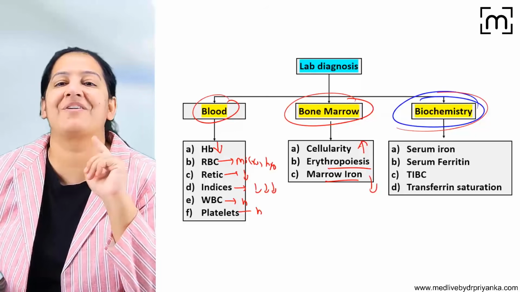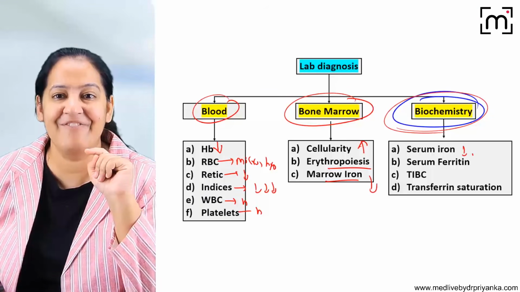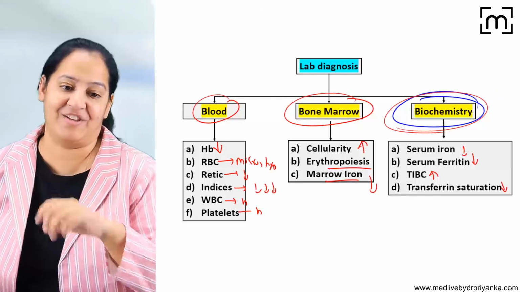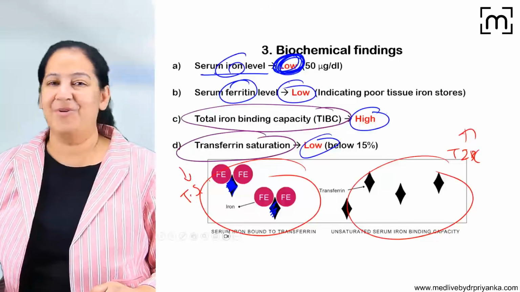Now, most important is the biochemistry picture. Here, iron is less, ferritin is less, transferrin saturation is less, but TIBC is more. TIBC is the empty rickshaw, empty scooters. I hope you all got it.